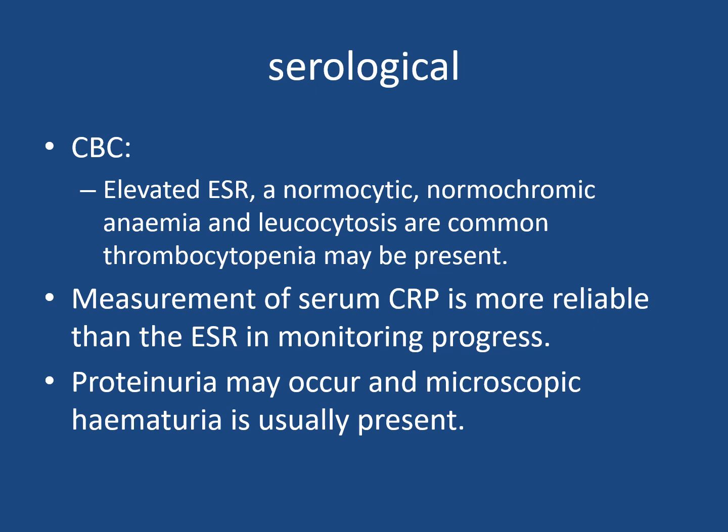Then comes the routine serological investigations: CBC, which is called complete blood count, and erythrocyte sedimentation rate, usually elevated, and a normocytic normochromic anemia may be there. There may be leukocytosis, which is common, and thrombocytopenia may be present. Then the CRP is more reliable than the ESR in monitoring progress. Proteinuria may be there, and microscopic hematuria is usually present.